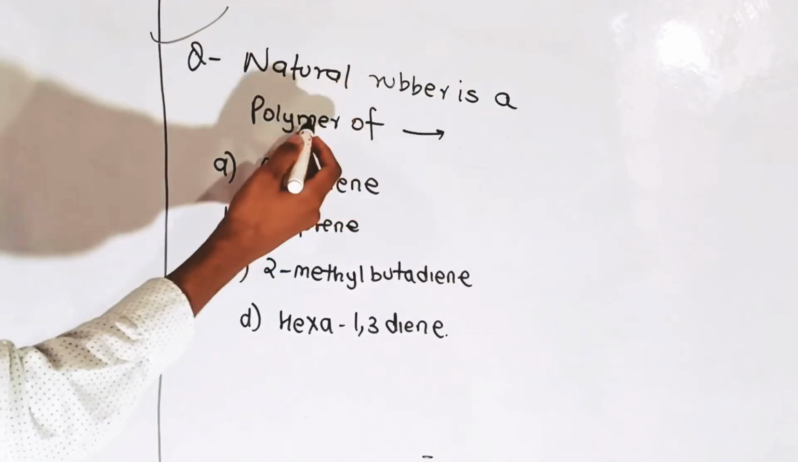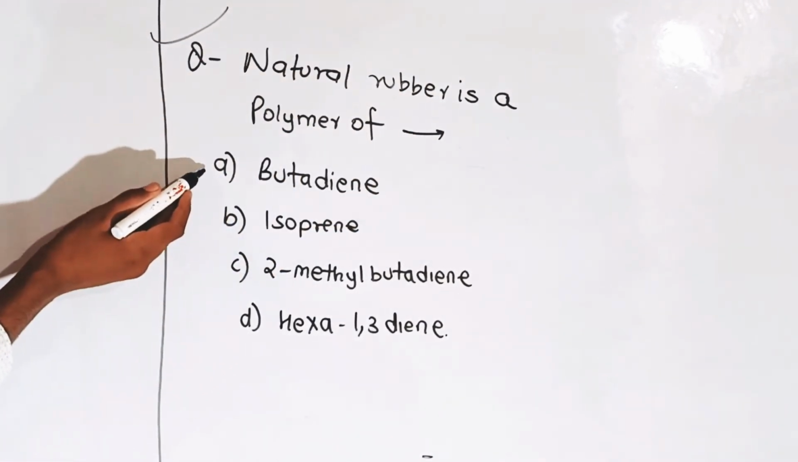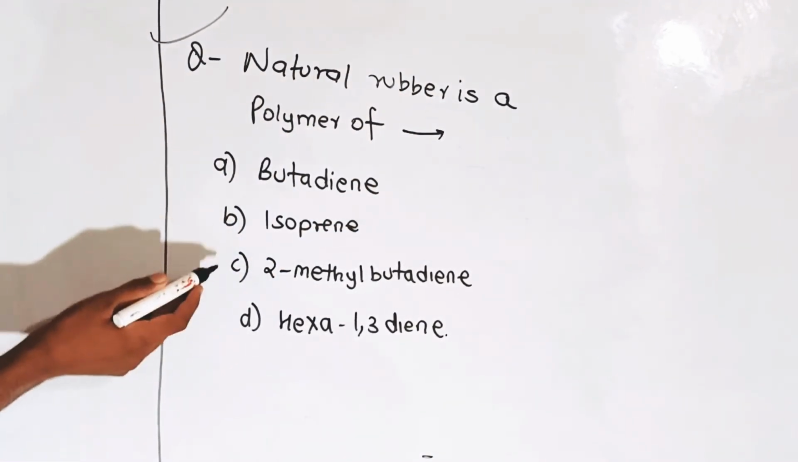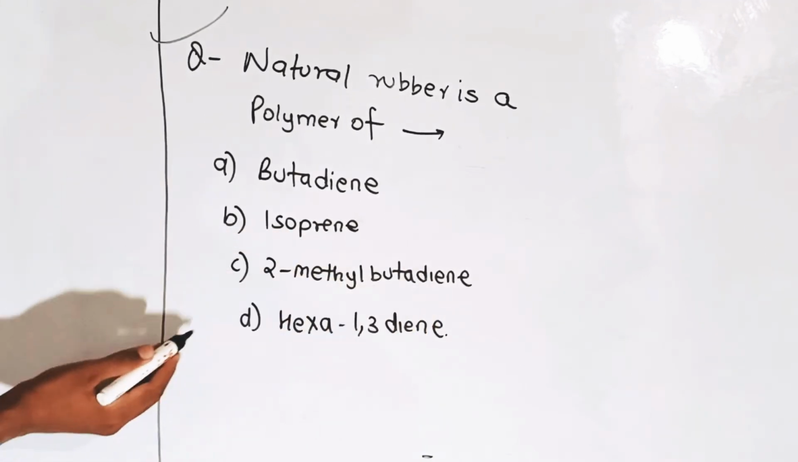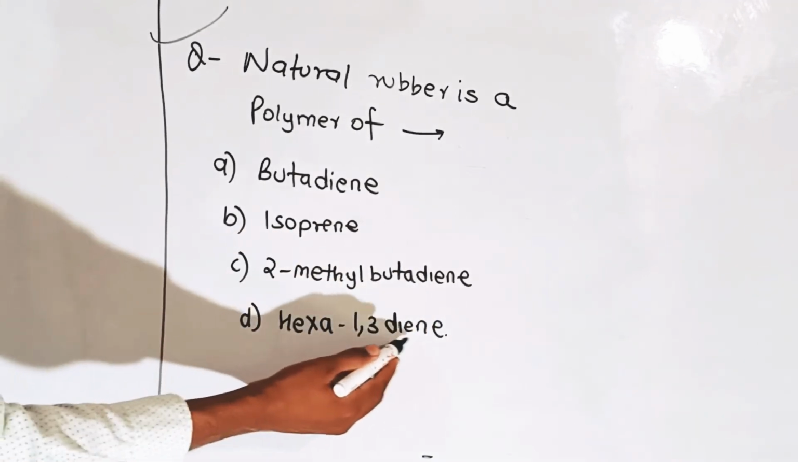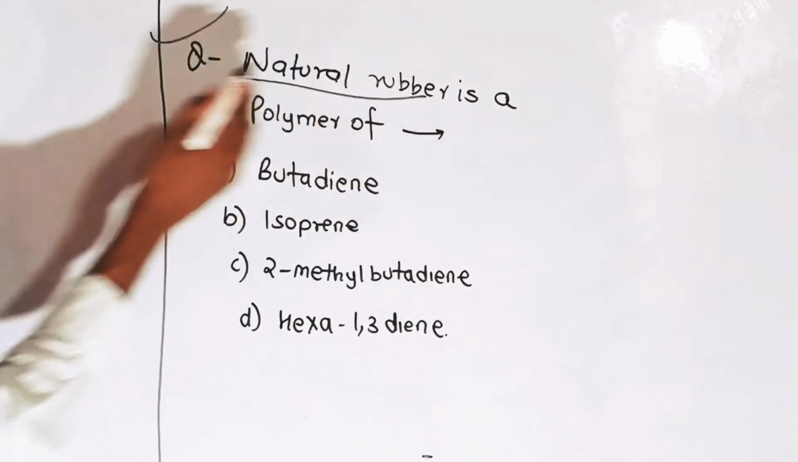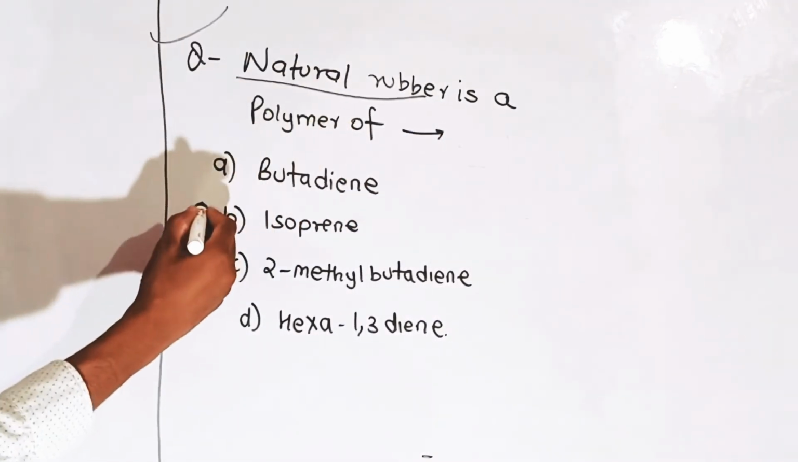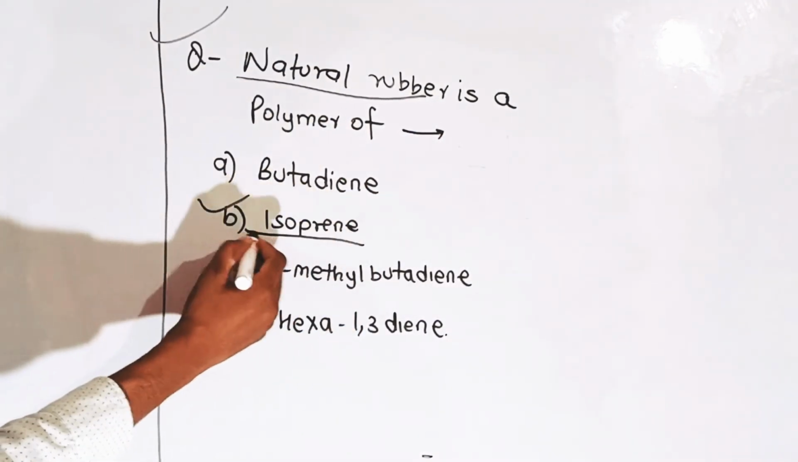Natural rubber is a polymer of: first option is butadiene, second is isoprene, third is 2-methyl-butadiene, and fourth is hexa-1,3-diene. Natural rubber forms the polymer of isoprene, so its monomer is isoprene. The correct answer is B.